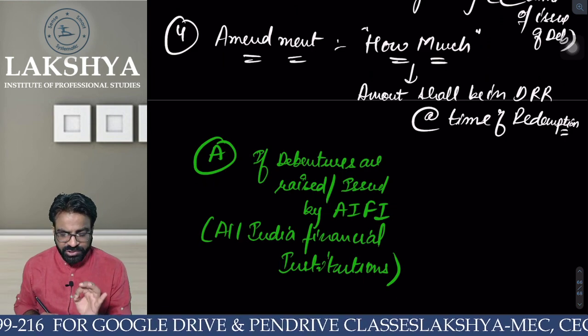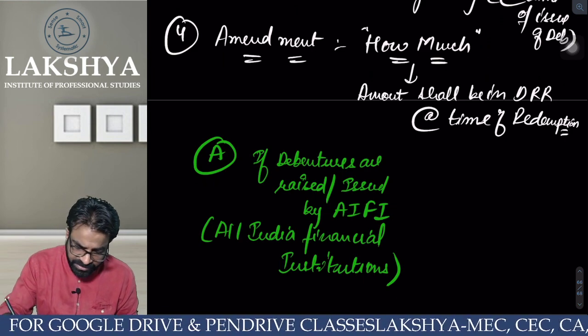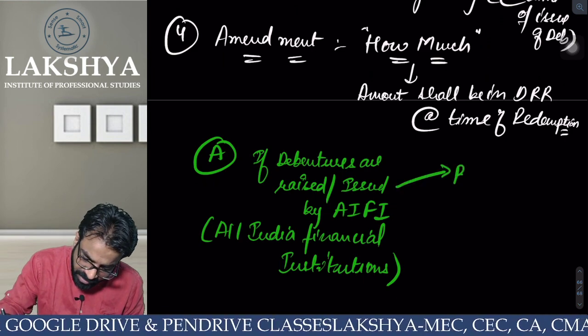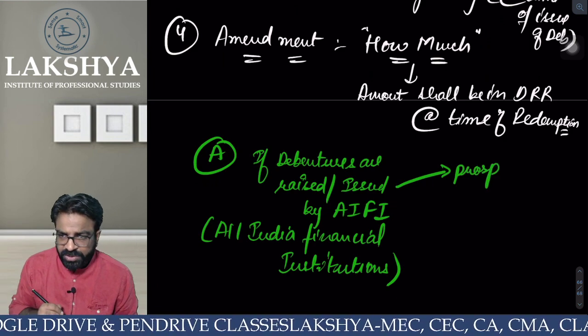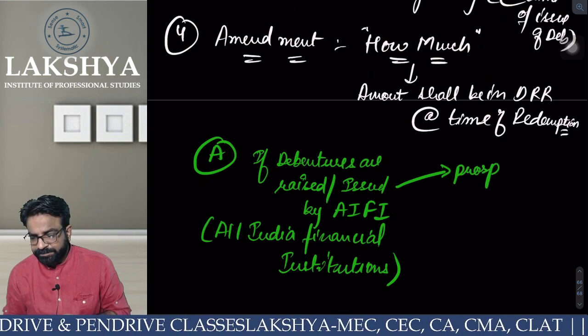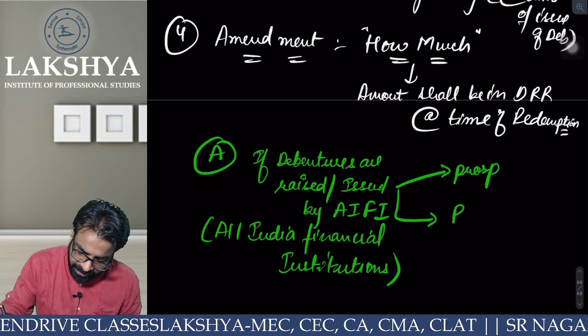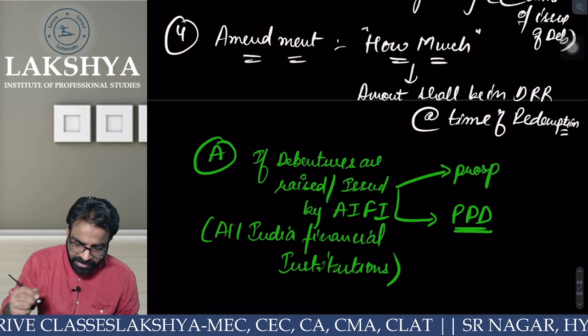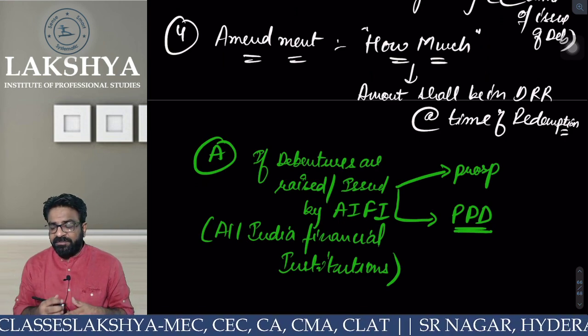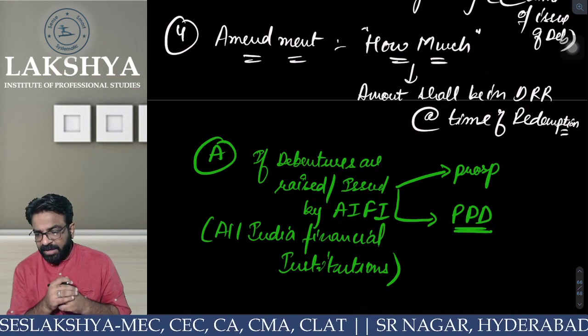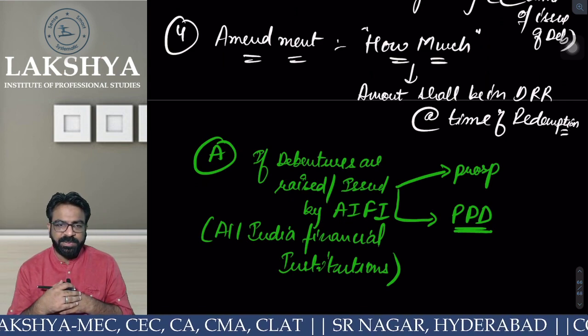If the debentures are issued by AIFI, All India Financial Institutions, either via prospectus. Can you issue the debentures via prospectus or not? Yes, either via prospectus or via PPD. Can anybody tell me what is PPD? Private placement of debentures. I told you the concept of private placement.